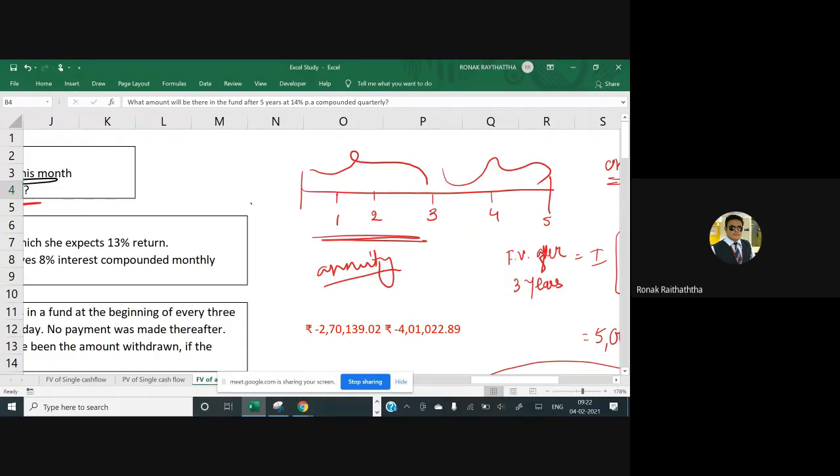Once this money is gathered in a fund after the end of this third year, it would remain in the fund, but no fresh investment would be made in the fourth and fifth year. This will remain in the fund, but obviously she will get some interest on that fund too, because there is a time value of money. Miss Anshu has studied finance, so she will come to know that money shouldn't be kept idle. She will keep it at 14% per annum interest rate, but the compounding is done on a quarterly basis. This is how the sum looks like.